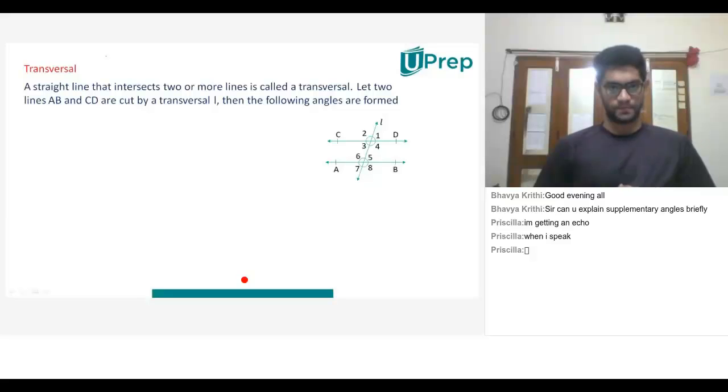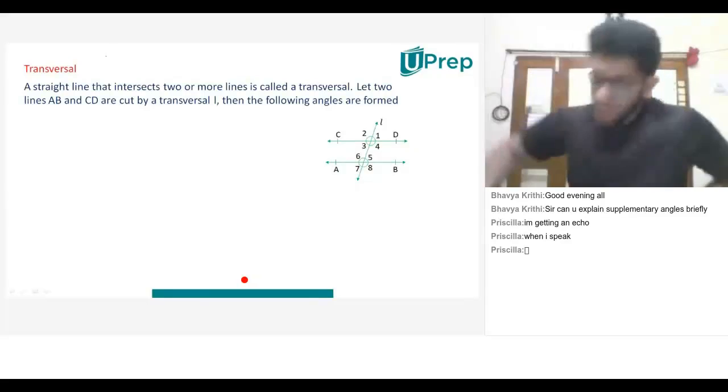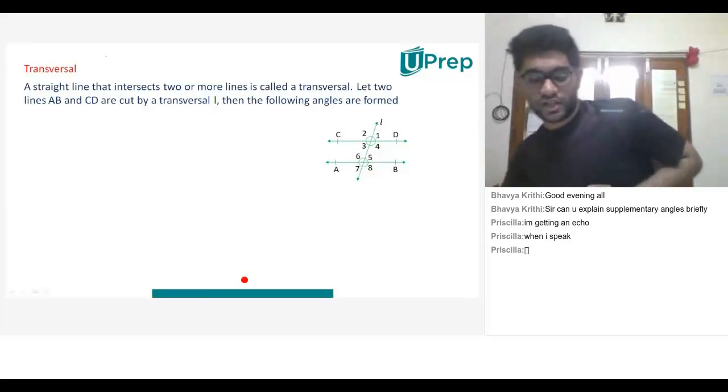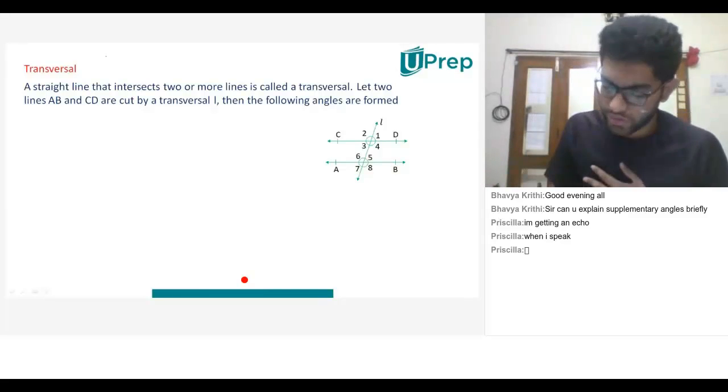Anything else? I never came across this in maths, but I think in physics. Yeah, the concept doesn't change. Sir, I mean it intersects two parallel lines. Perfect. If you look at the line L, it is cutting the two parallel lines CD and AB. Anything else that you can tell me about the transversal? No, sir. Okay, no problem. Let's discuss. This is a very important slide, guys. Pay attention, jot down because you're with a notebook.